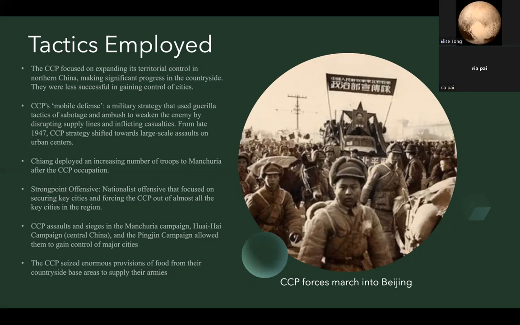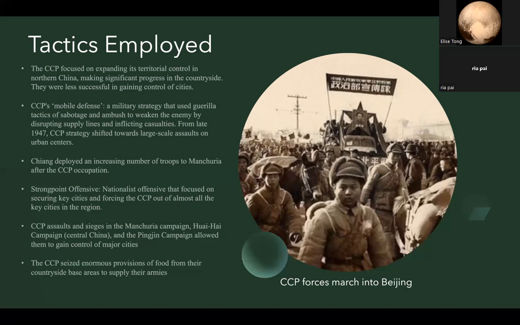From late 1947, the CCP strategy shifted towards large-scale assaults on urban centers once they were able to gain some strength through mobile defense. CCP assaults and sieges in the Manchuria campaign, Huaihai campaign, and the Pingjing campaign allowed them to gain control of major cities and brought them victories sooner than would have occurred if mobile defense had been continued.